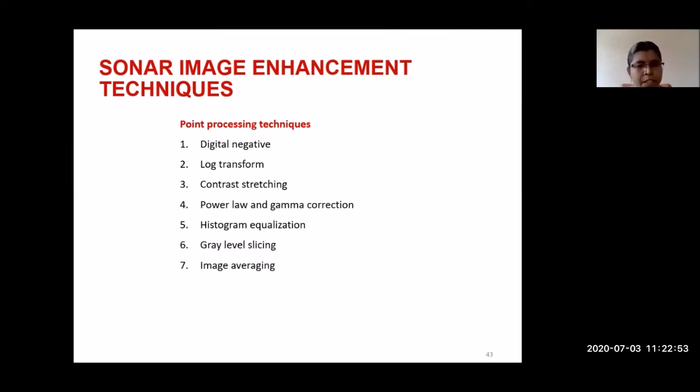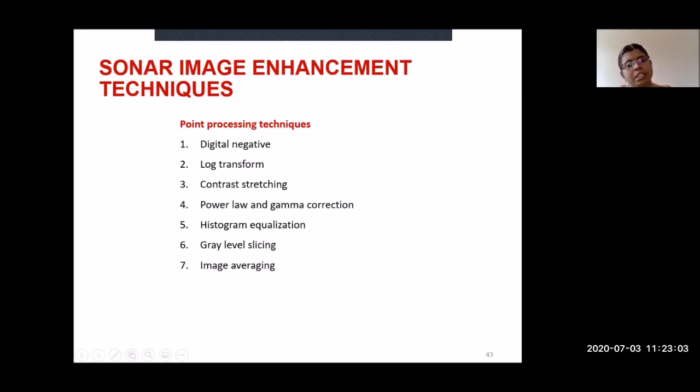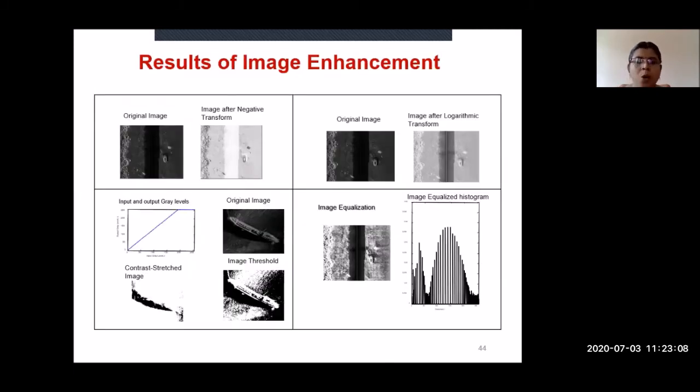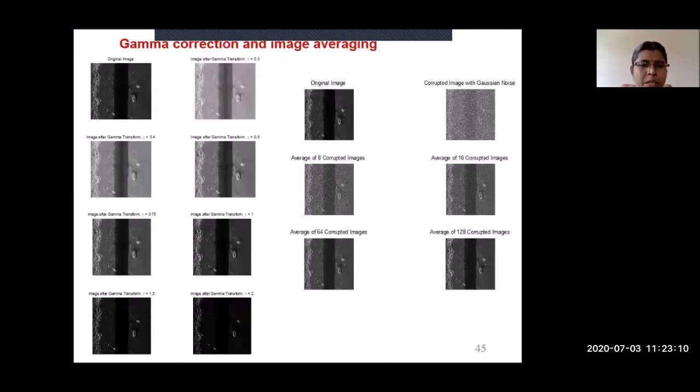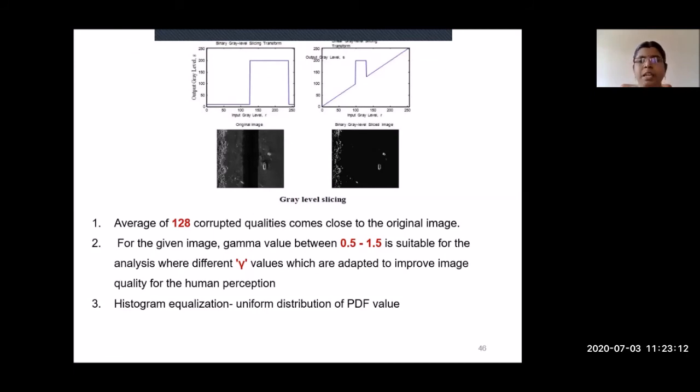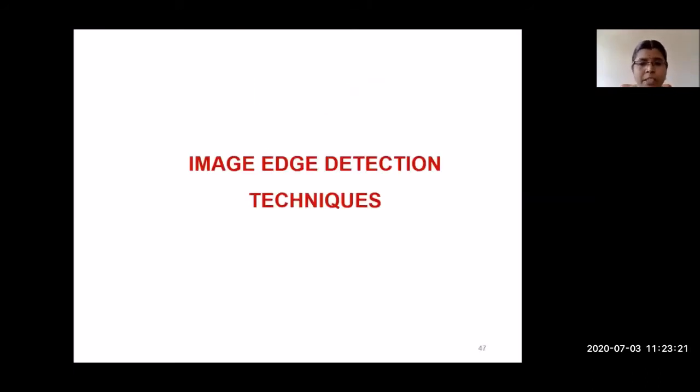Here, some of the point processing image enhancement techniques I have chosen are digital negative, log transform, contrast stretching, power law, gamma correction, histogram, gray level, and image averaging. These are the outputs. In this image enhancement, you cannot predict that any one technique is suitable for this particular sonar image. We have to choose the image enhancement technique based on our application only.